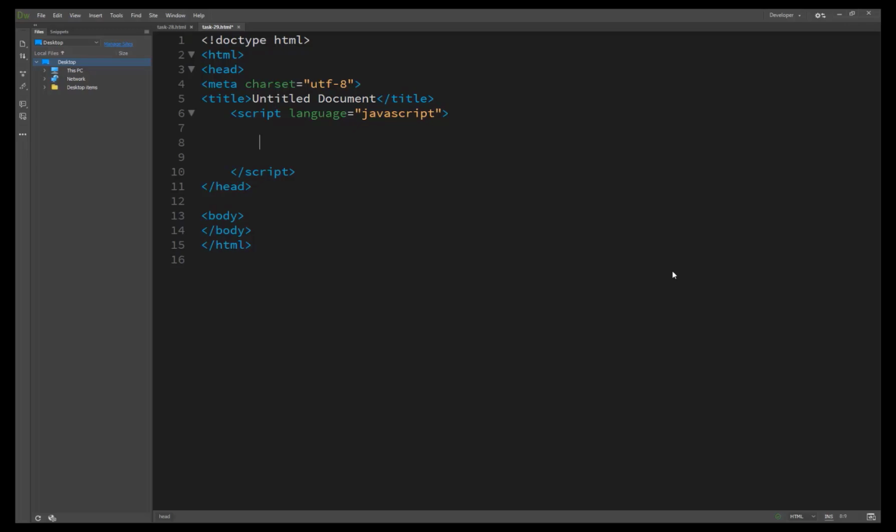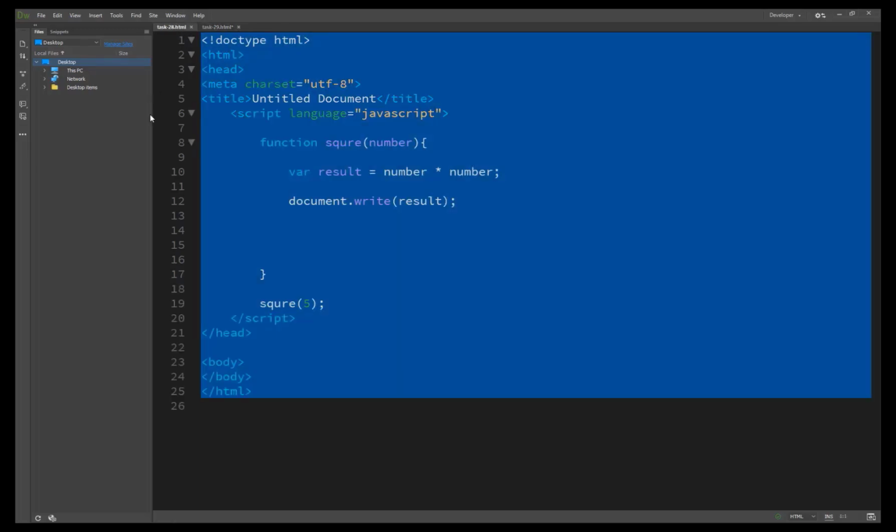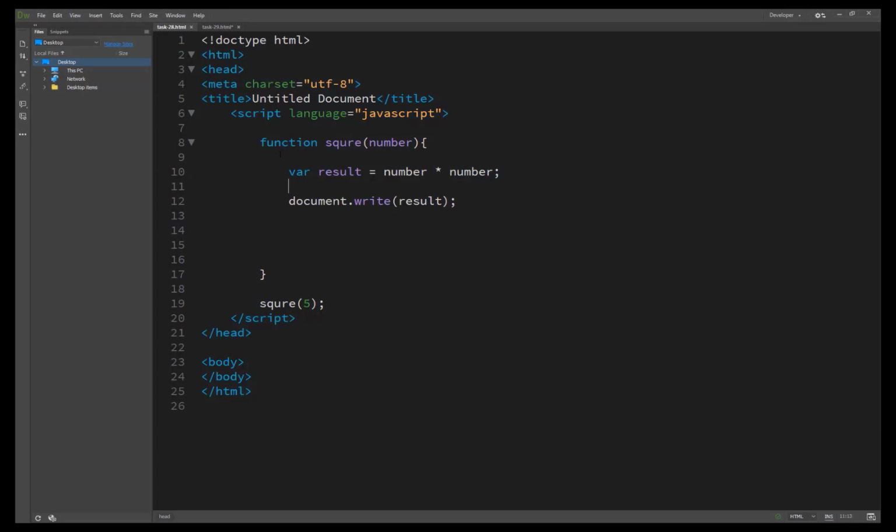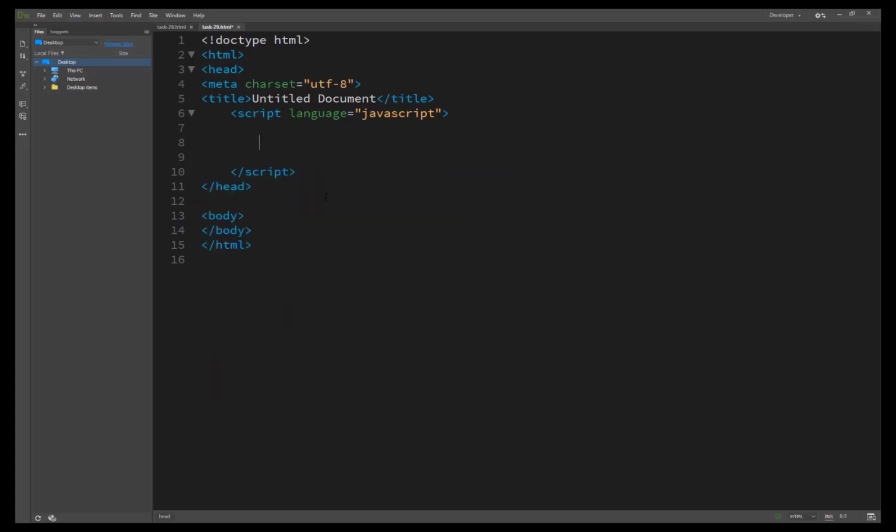The problem with this function is that it isn't very practical, because instead of returning the result, we output the result inside the function. So that's why we go to our task 29.